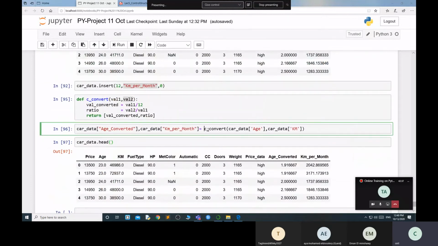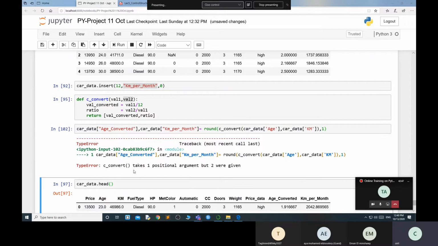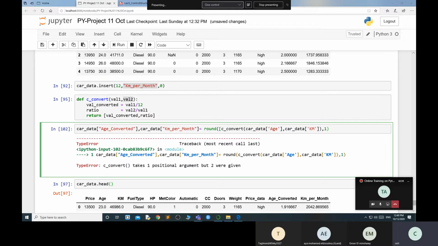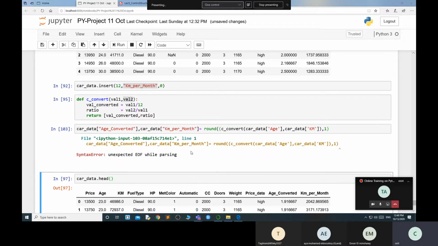So I'm using a round to make your data more refined. Convert to text argument, but what is the problem now? Okay, end of the file.